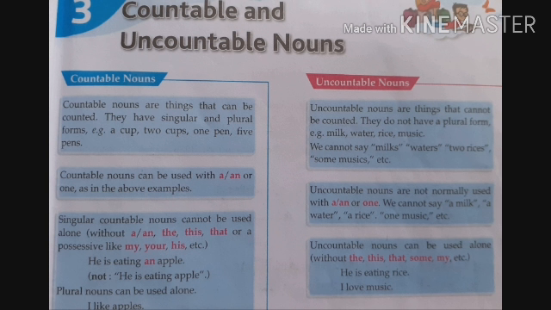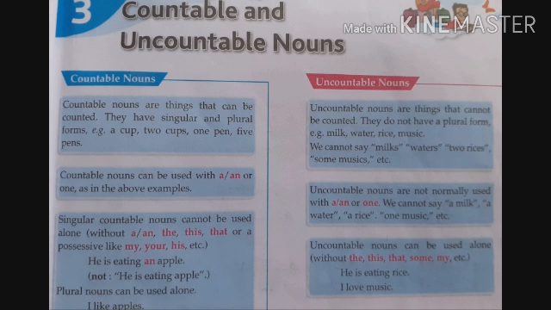Plural nouns can be used alone. I like apples. Plural nouns can be used without a, an, the, this, that, my, your, his. Uncountable nouns can be used alone without the, this, that, some, my.